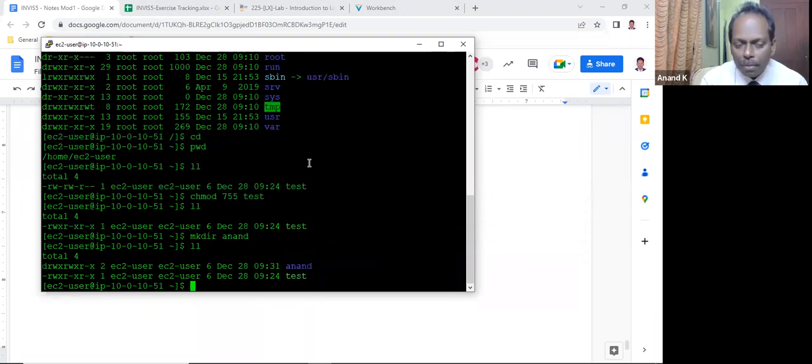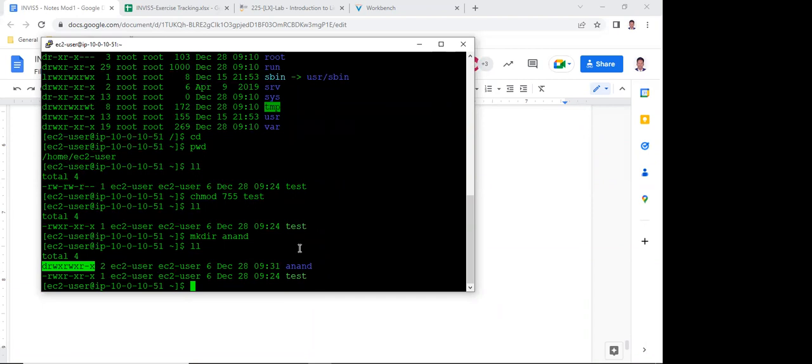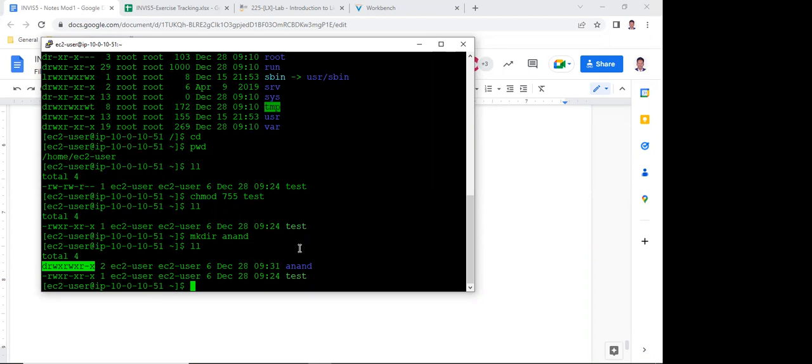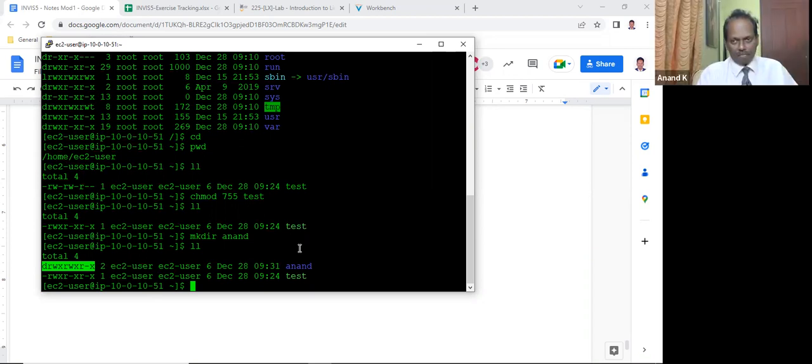What is the directory permission now? 755. Everyone understood how to read the permissions? 775. Yes, sir. 775 is the permission currently set.